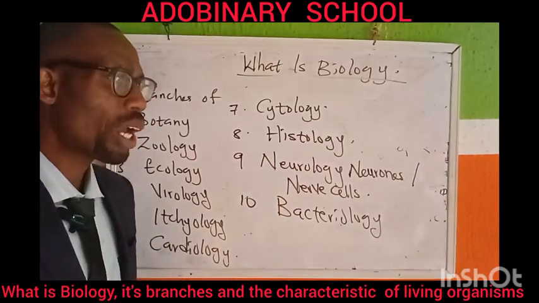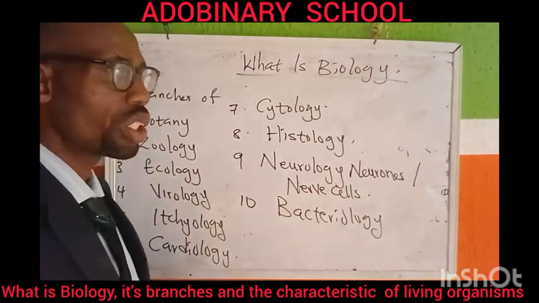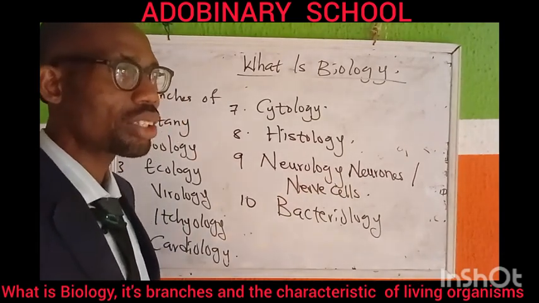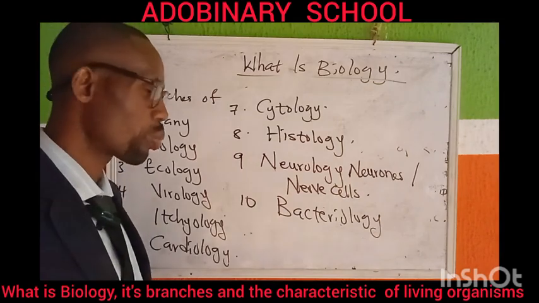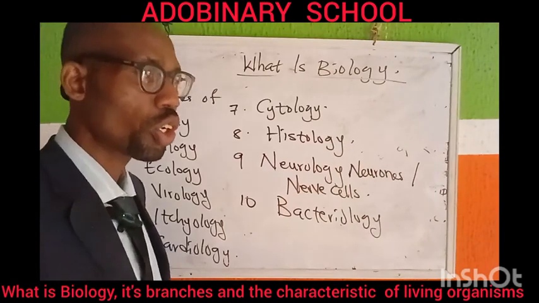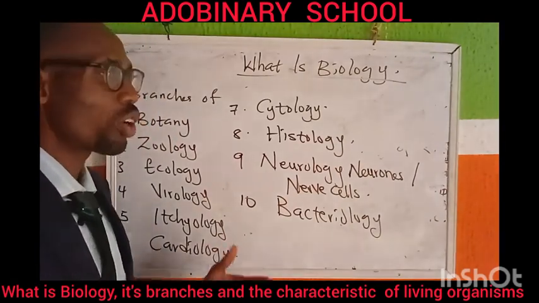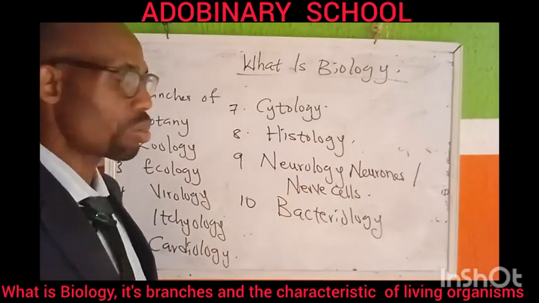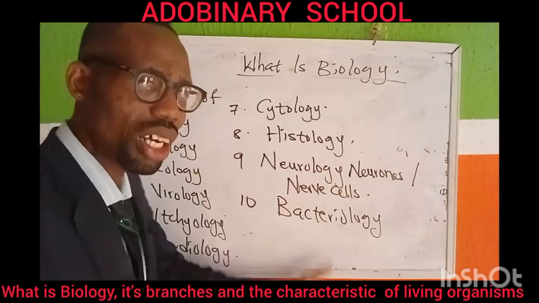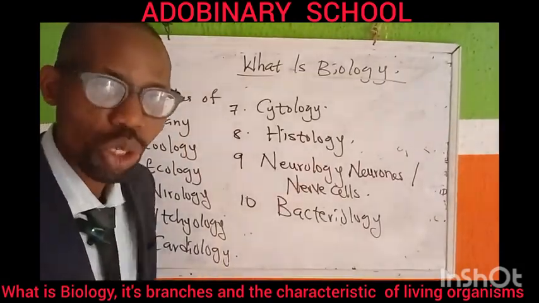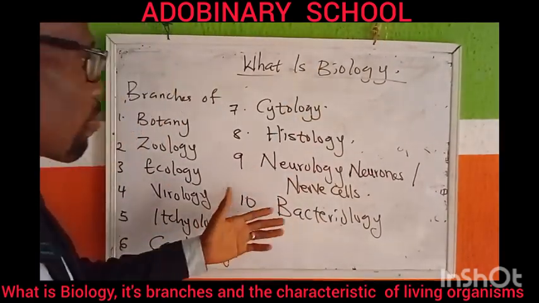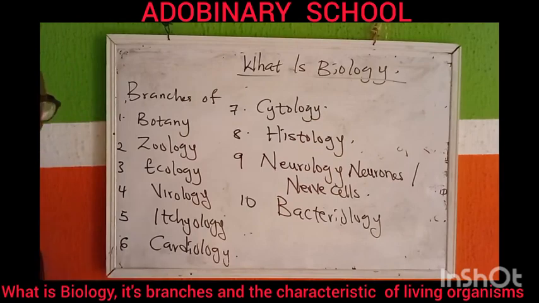Okay, we have other branches. We have genetics. It has to do with the study of how traits or characters are transferred from parent to offspring. We also have another branch called variation. It deals with the study of organisms of the same species, and also the differences that occur among organisms of the same species. We have a lot of branches. We have medicine, we have pharmaceuticals, we have biochemistry, we have microbiology. We have a lot, but just take this 10, okay? So you know that biology has branches.